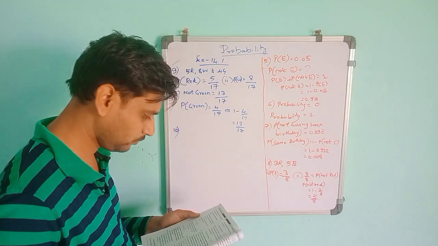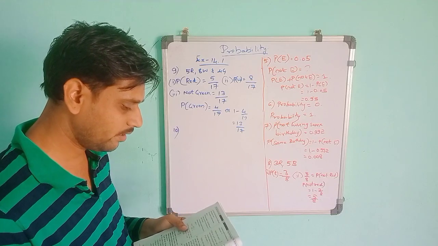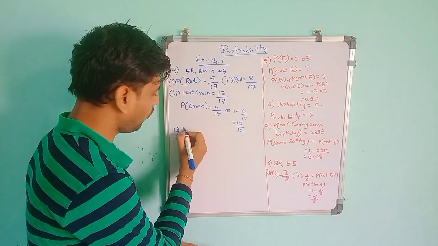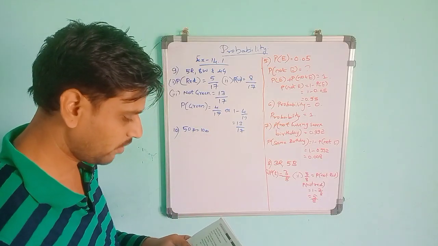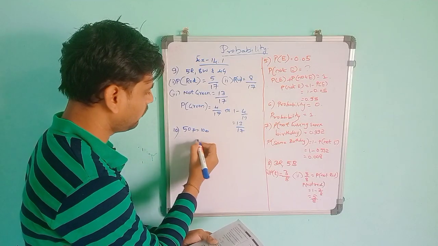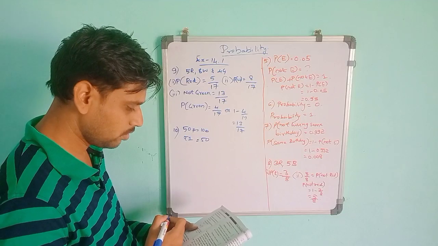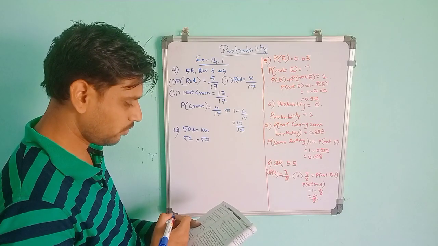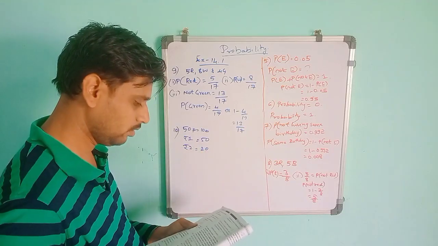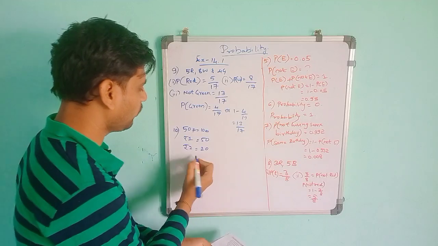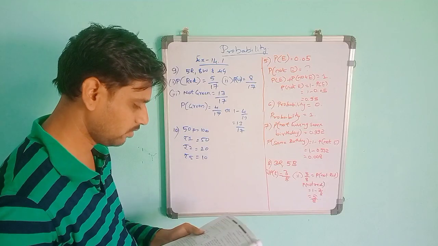Sentence 1. A piggy bank contains 100 50 paisa coins, 50 one rupee coins, 20 two rupee coins, and 10 five rupee coins.